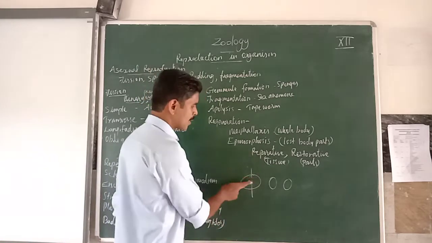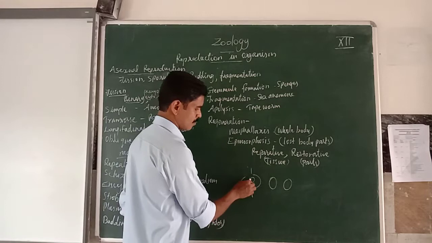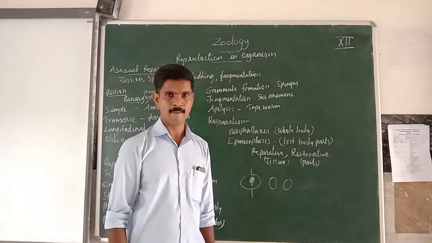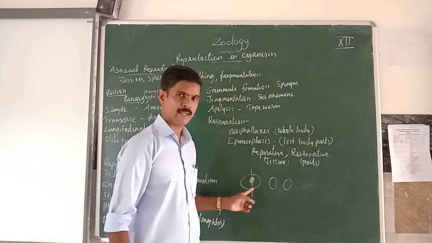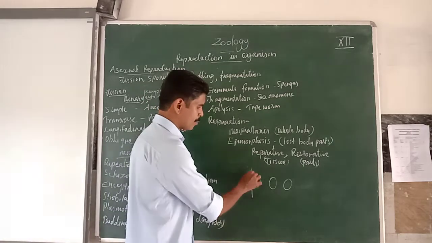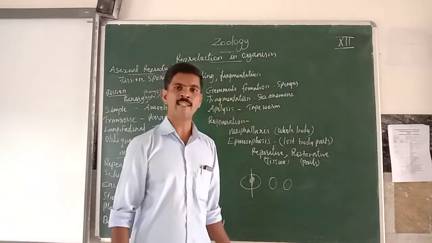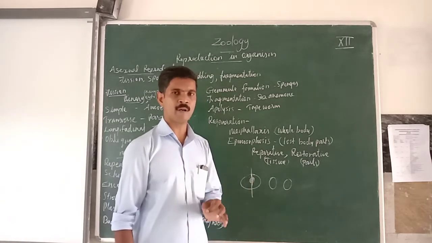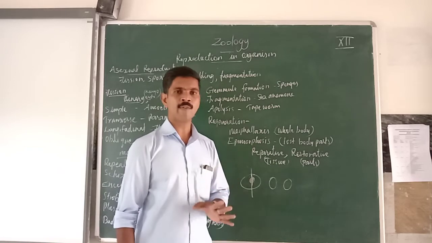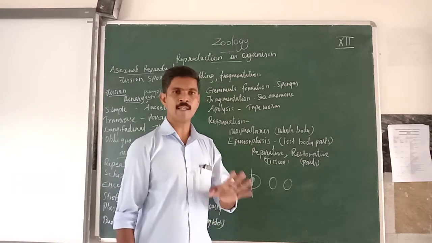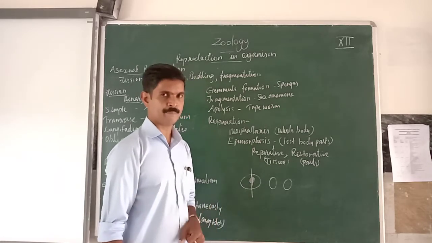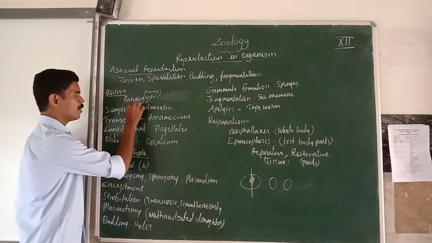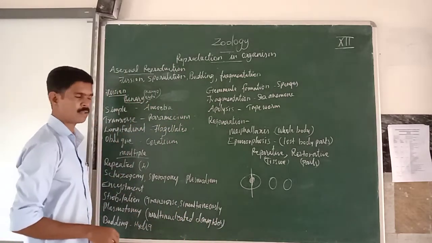You all know that inside cells the nucleus is present. First the nucleus divides into two. This process is called karyokinesis. After that, the cytoplasm also divides into two. This is called cytokinesis. So in binary fission, karyokinesis and cytokinesis are the two important events. Binary fission means production of two young organisms from a single parent organism.